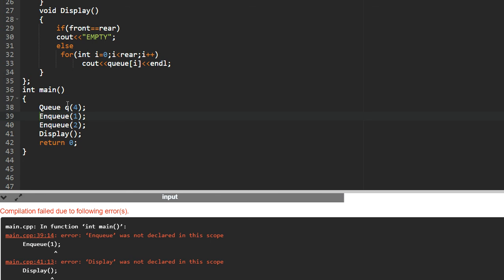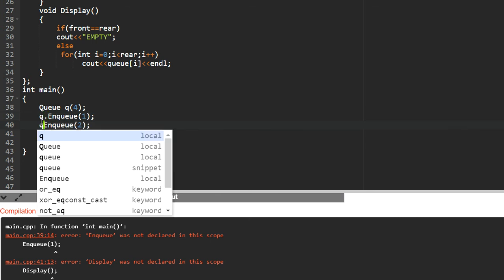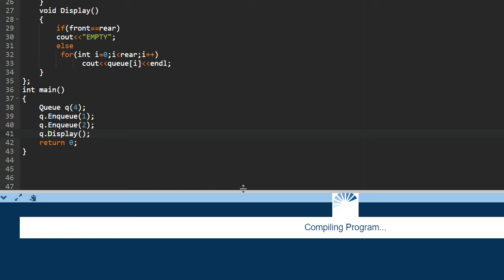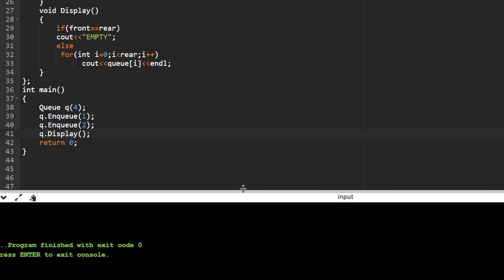So we have defined the structure q, so we will write q dot, and then again q dot, and then again q dot. And when I run this program now, 1 2 is displayed. Okay guys, this is for nq and we are displaying in nq.